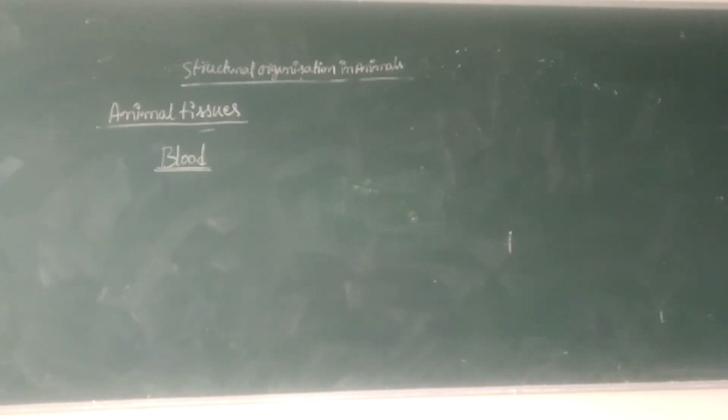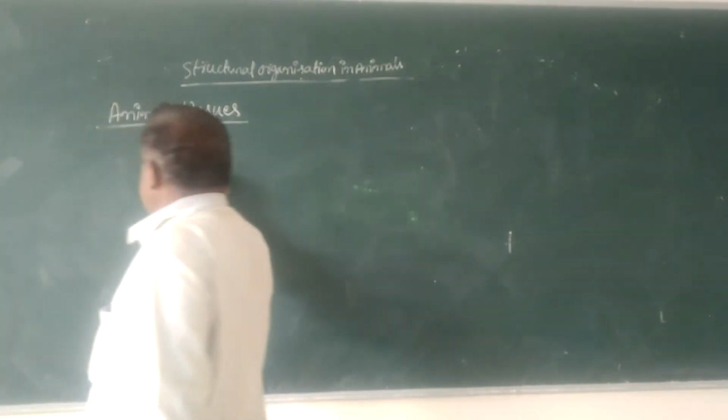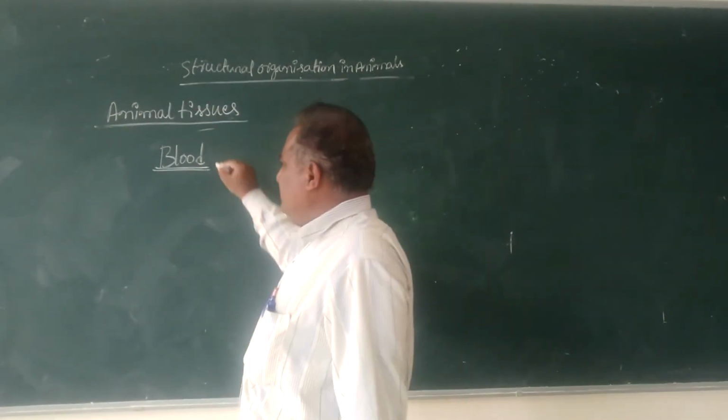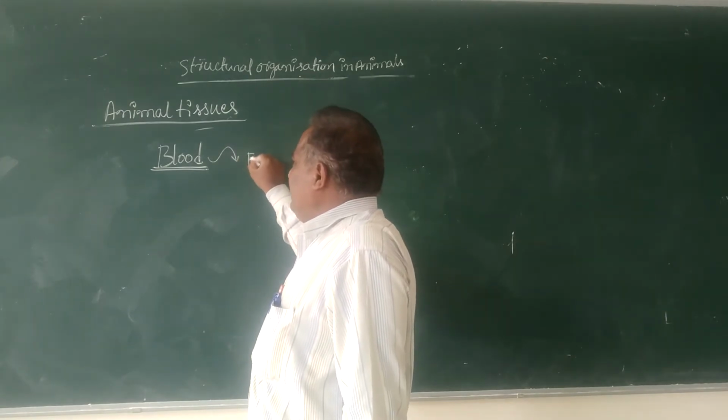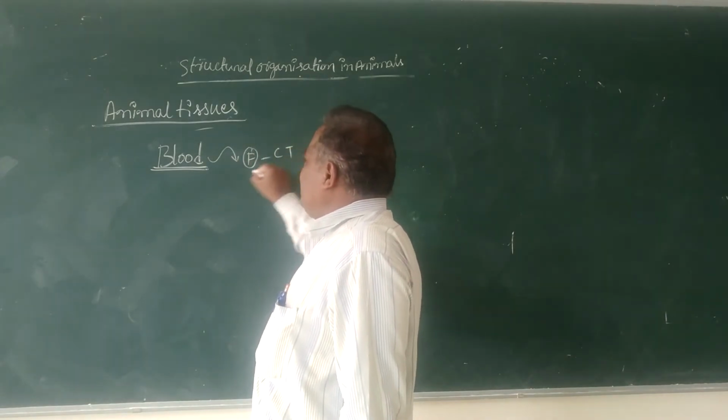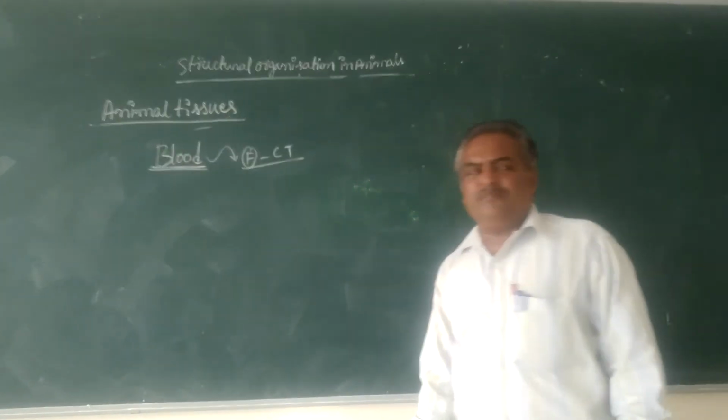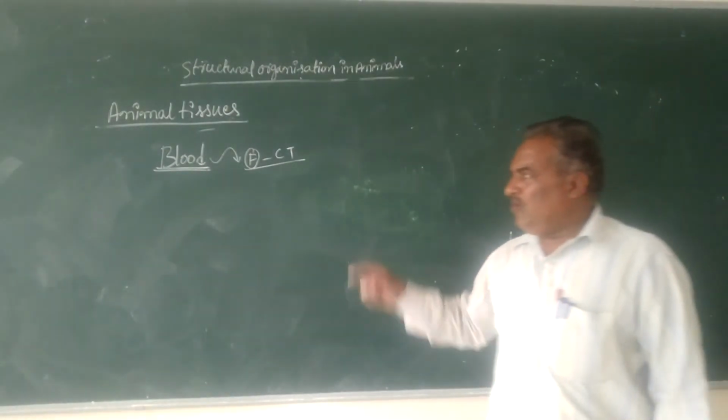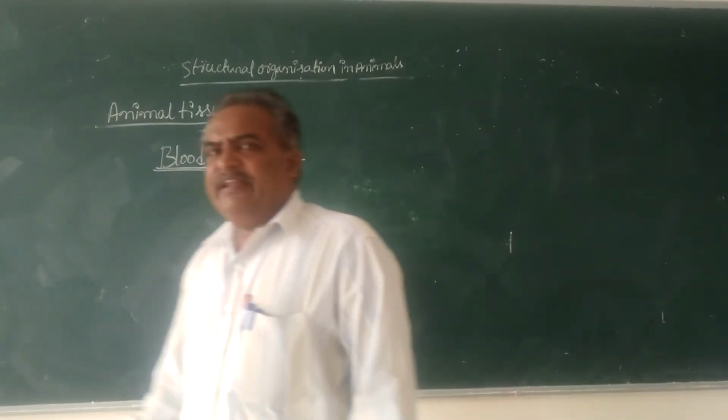One more type of special connective tissue is called blood. Blood is a fluid connective tissue. It is a special type of connective tissue.